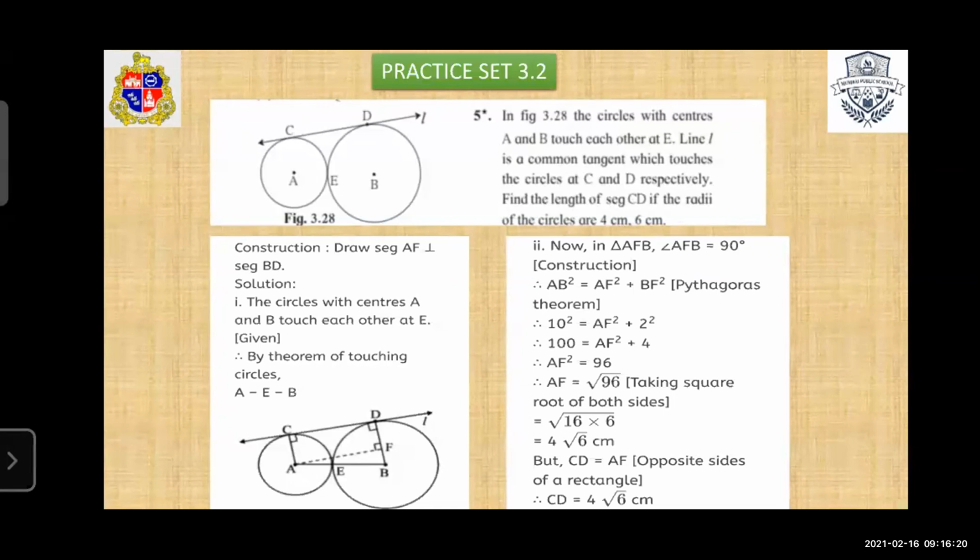Okay. Now, as we know, CD is equal to AF. That is the opposite sides of a rectangle. Here we get a rectangle. So CD is equal to AF. So if AF is equal to 4 root 6 centimeters, therefore CD is also equal to 4 root 6 centimeters. Okay. So here your practice set 3.2 is finished.